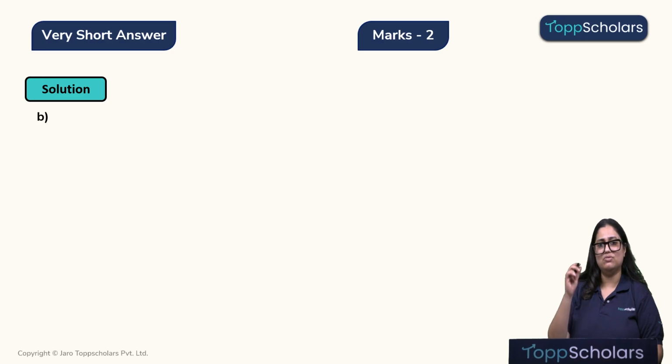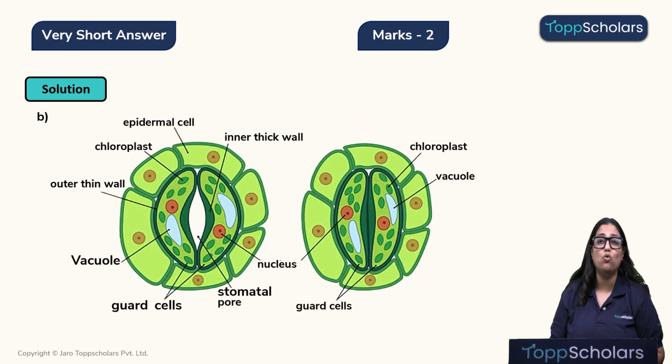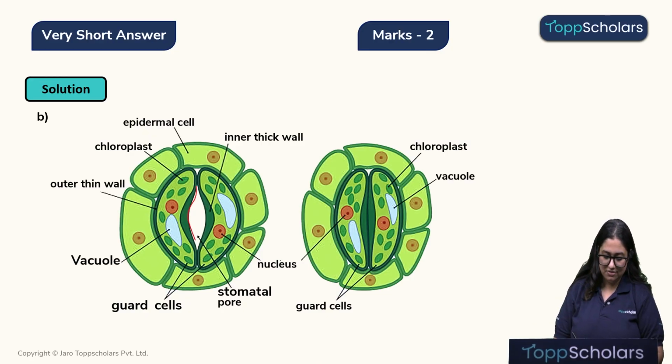Okay. Now coming to the second question, that is about the cells that guard the opening and closing of the stomata. Children, stomata, as we can see over here, this is the opening which we find in the leaves, right? And it is guarded by these cells which are present on this side in pairs. The cells that guard the opening of stomata are also known as the guard cells. What shape do they have? Children, it's very clear. They are kidney shaped.